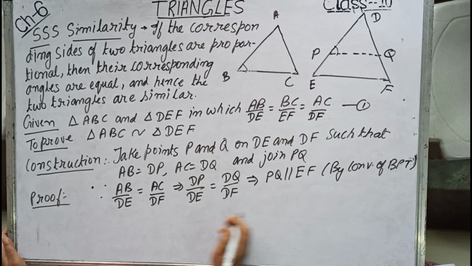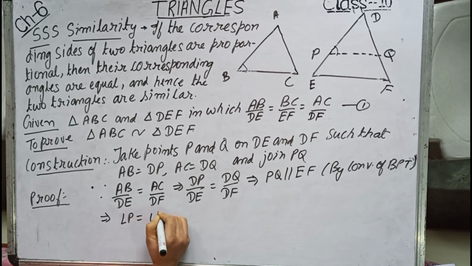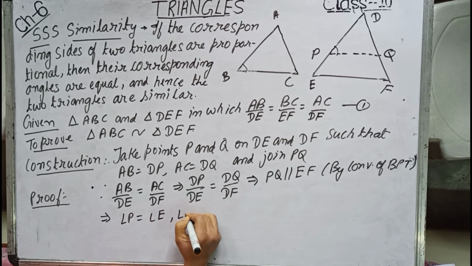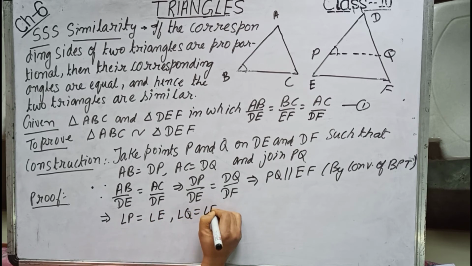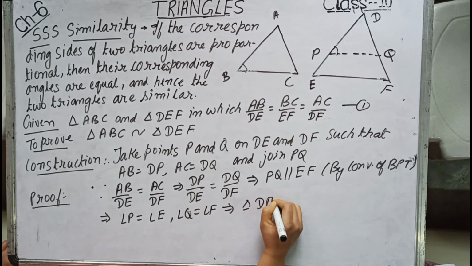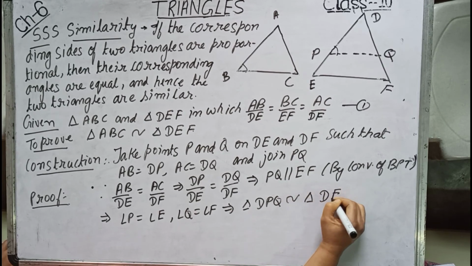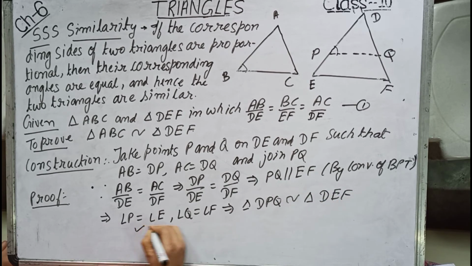Now if PQ is parallel to EF, this implies angle P equals angle E, angle Q equals angle F, implies triangle DPQ is similar to triangle DEF. Now children, over here only two things I have shown, that in these two triangles two angles are equal.